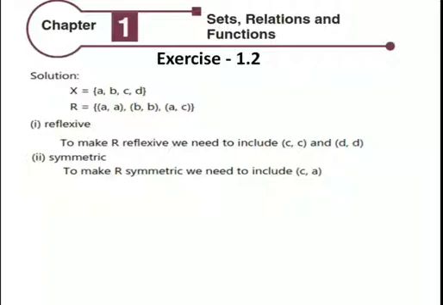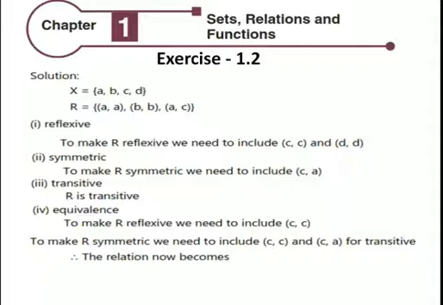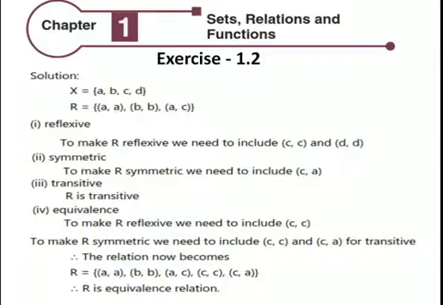Symmetric: to make R symmetric, we need to include (C, A). Transitive: R is transitive. Equivalence: to make R reflexive, we need to include (C, C). To make R symmetric, we need to include (C, C) and (C, A) for transitive. Therefore, the relation now becomes R equals (A, B), (B, A), (C, C), (C, A). R is an equivalence relation.